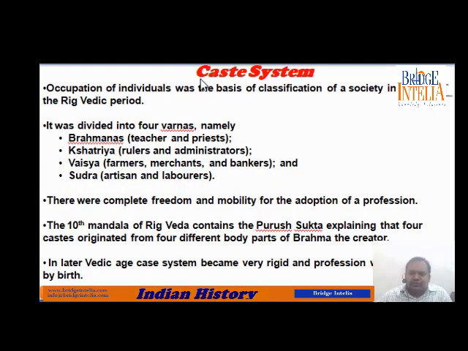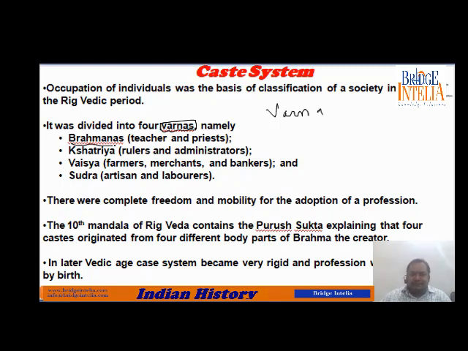Now let us understand what this caste system was. The caste system, as we already discussed, was basically the grouping of human beings into categories. The initial concept was that you would be categorized based on your profession. That means if you are a priest, your class is defined as priest. If you are a warrior, you are defined as a warrior. That means you belong to a totally separate caste. These castes were termed varna, so that's why it is also known as the varna system.